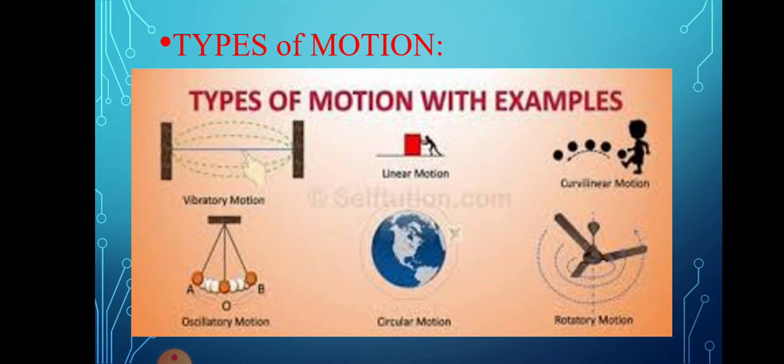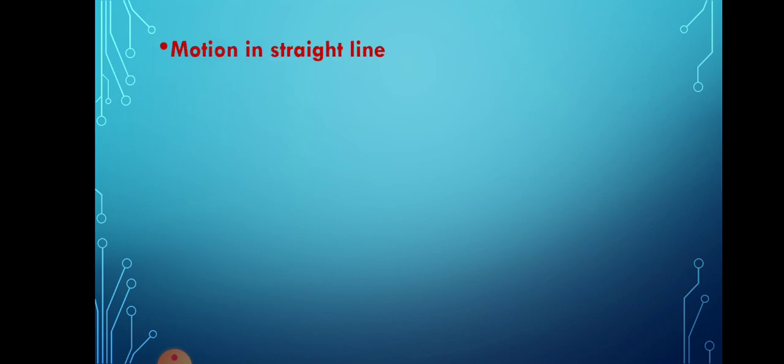Rotatory motion is nothing but when, standing at one place itself, the object is rotated. So an easy example is a fan or wind wheels. Such examples you can take for rotatory motion. So here are a few examples of the types of motion.